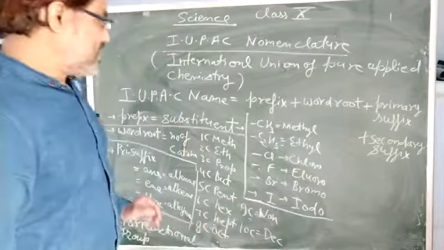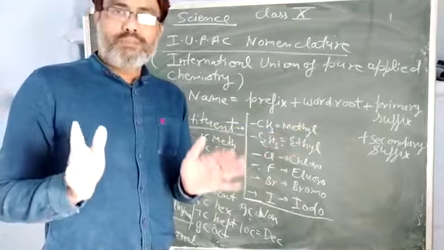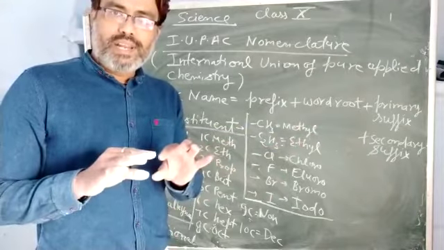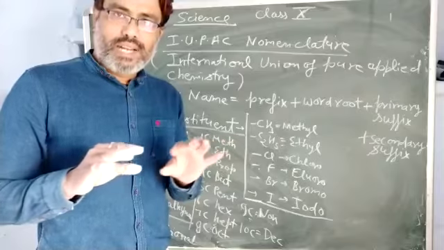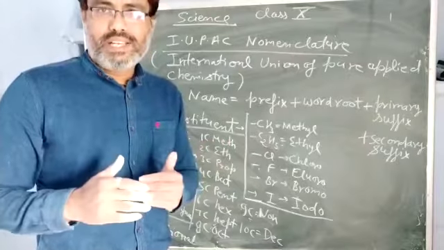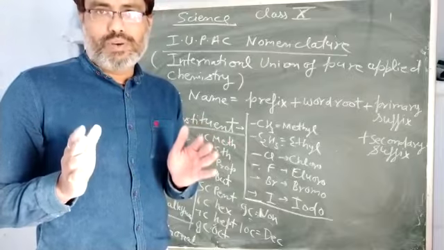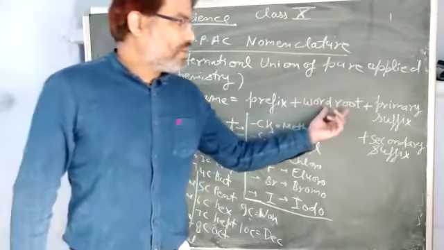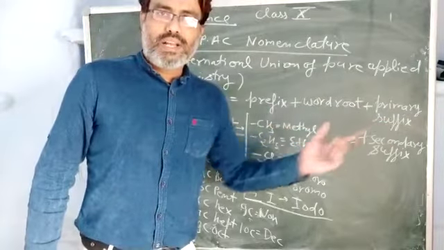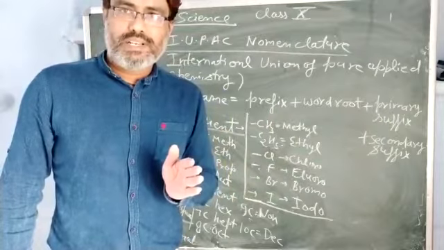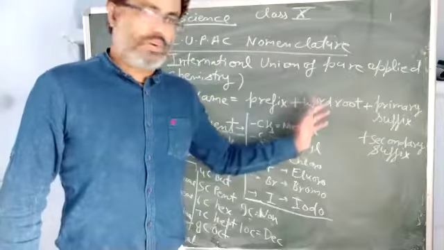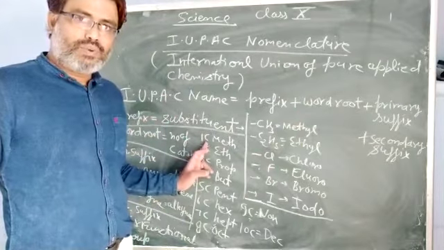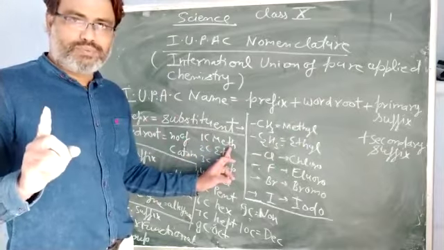Next, the second point is word root. Word root is the main part of the nomenclature. It is included in the parent chain. In the parent chain there are two parts, word root and primary suffix. How many carbons are present is denoted by the word root. If we have only one carbon atom in the parent chain, the word root is meth.